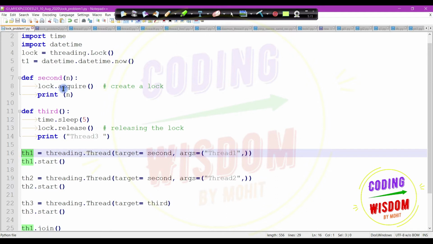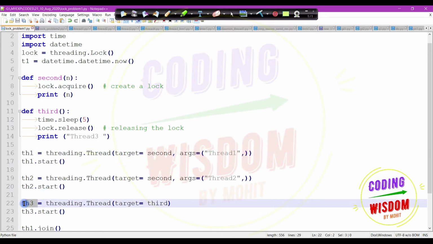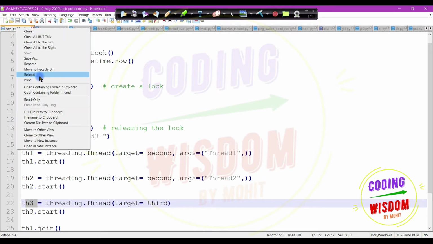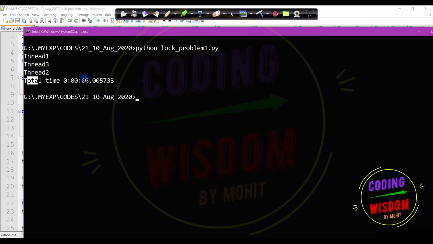So this is a problem. As you know, a binary lock does not remember which thread acquired it, so any thread can release it. The lock is acquired by thread 1 and released by thread 3. Don't you think this is a security bug? So this is a problem with the Python lock. Let's wait for 5 seconds. Yes, this is a security bug: acquired by first but released by third.